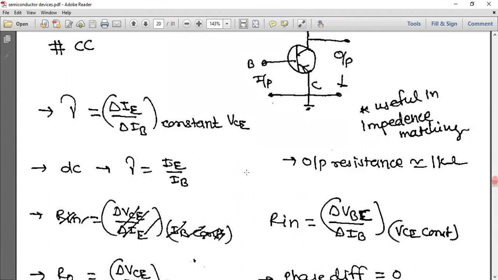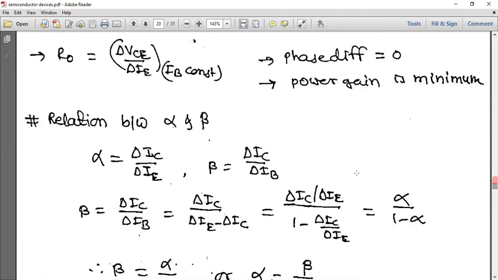Next is CC. It is useful in impedance matching circuits. Gamma is the current amplification factor here, delta IE by delta IB at constant VCE, and output resistance is nearly 1 kilo ohm, and this is input resistance and output resistance.